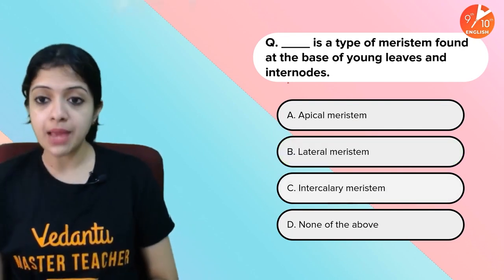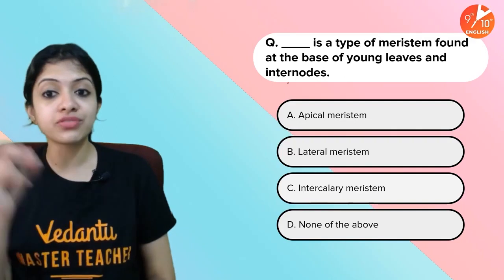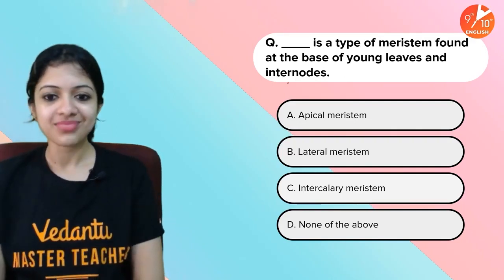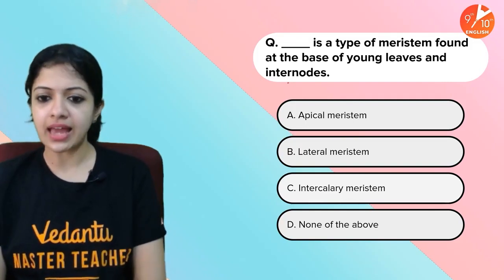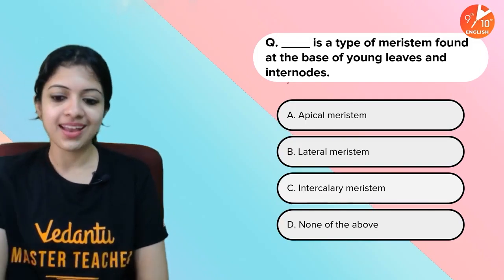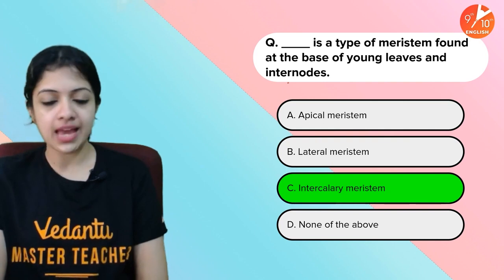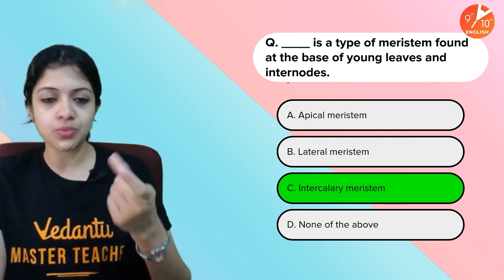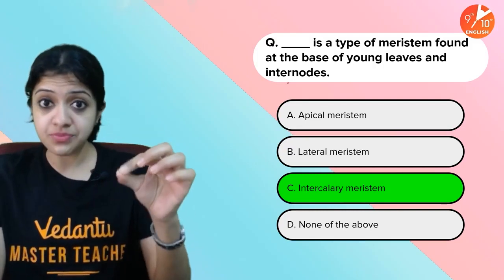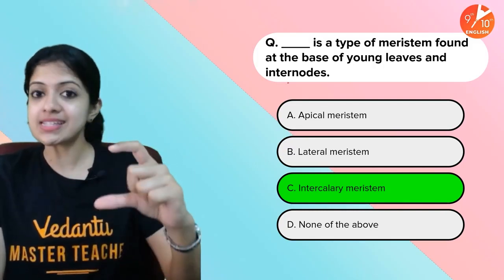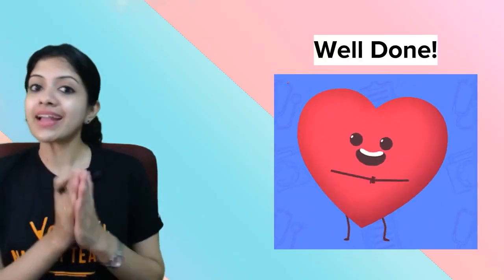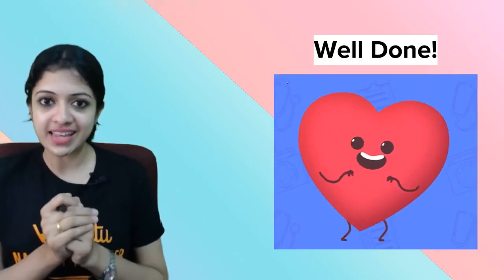Now, dash is a type of meristem found at the base of young leaves and internodes. What is it? Apical, lateral, intercalary, or none of these? And your time is up. The answer is intercalary meristem. Remember, they are found at the base of leaves and of course between adjacent nodes, which we call internodes. Great job if you have got all of these correctly, children.